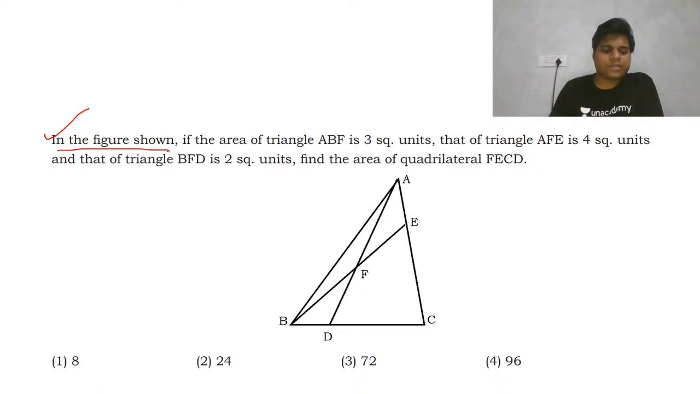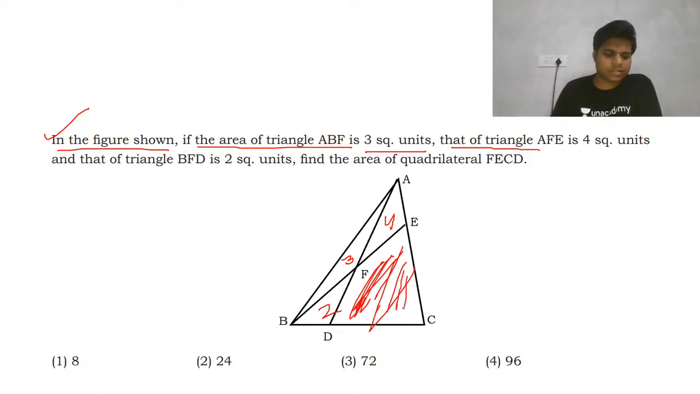In the figure shown, if the area of triangle ABF is 3 square unit, I'm just writing it down. That of AFE is 4 square unit and that of triangle BFD is 2 square unit. You need to find the area of this quadrilateral. Try this question, then we'll discuss.